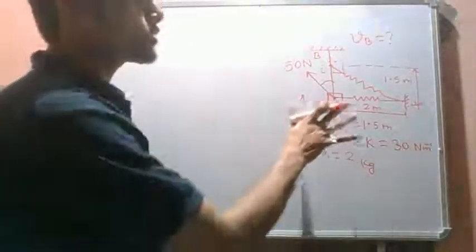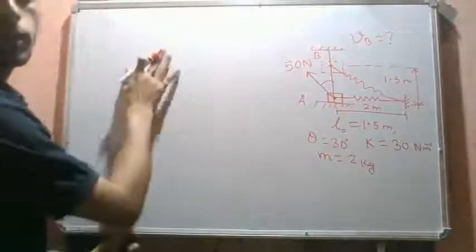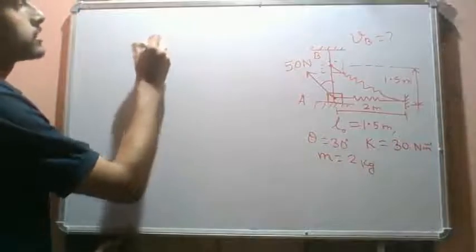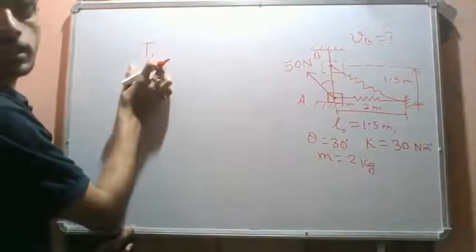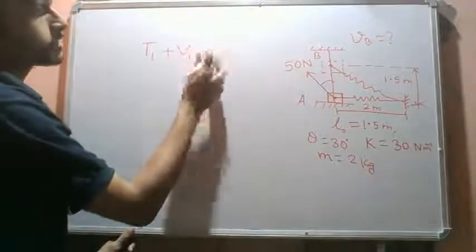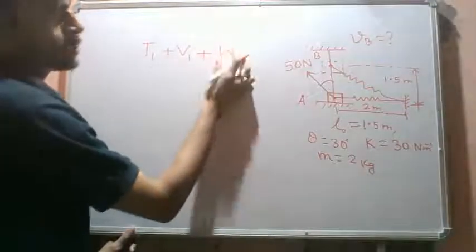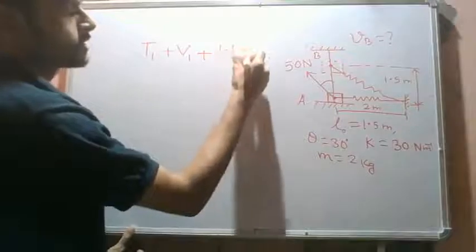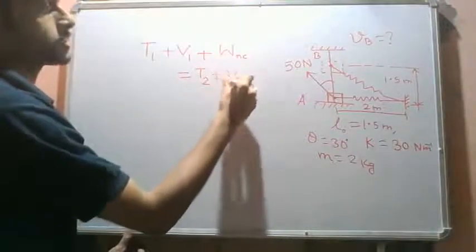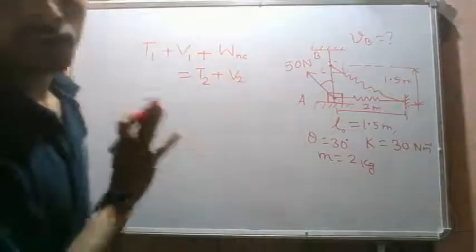Okay, so we are required to solve this problem. The basic principle for solving this is the work energy principle, which we will use. The work energy principle states: initial kinetic energy plus initial potential energy plus sum of all external non-conservative forces' work is equal to final kinetic energy plus final potential energy. From this equation we can solve this problem.